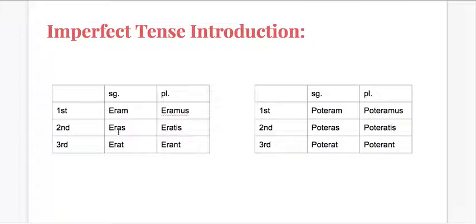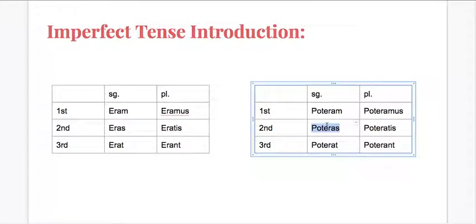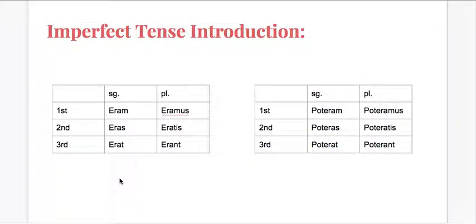You were, eras. He, she, it was, erat. Poteram, I was able to. Poteras, you were able to. Poterat, he, she, it was able to. Okay? Good. So on and so forth.